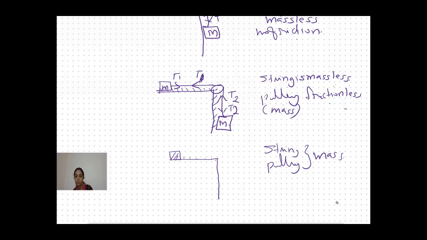So here, this is the pulley which I am considering, and this is the rigid support. Here this is the mass which we are acting. In this case, this will be T1, this can be T2, this will be T3 and this will be T4. These are the tensions which are acting on it. Here there is friction also.